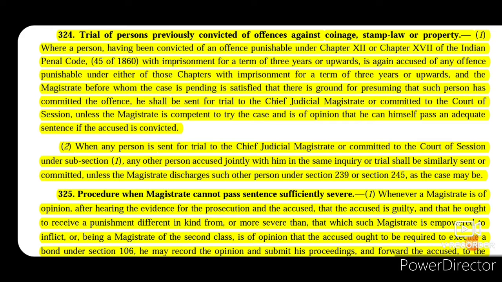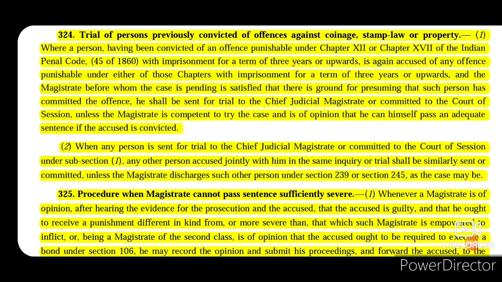Then in that case, where the person was previously convicted of an offence that is punishable under chapter 12 or chapter 17 of the Indian Penal Code and was imprisoned for a term of 3 years or upwards, then if he is again accused of any offence punishable under either of those chapters for a term of 3 years or upwards,